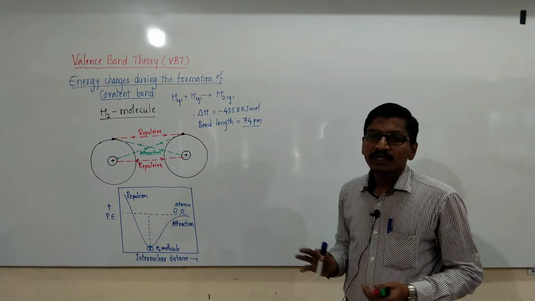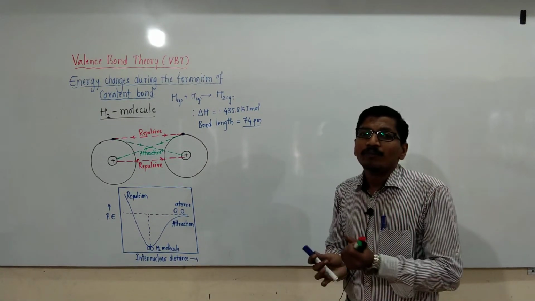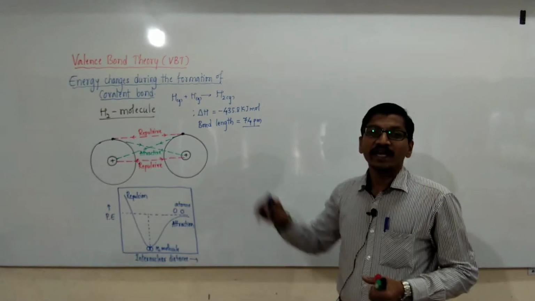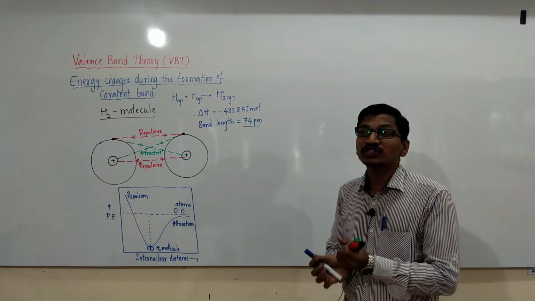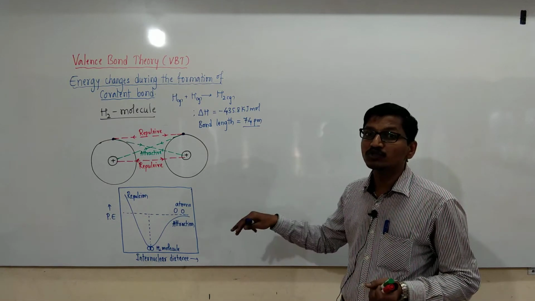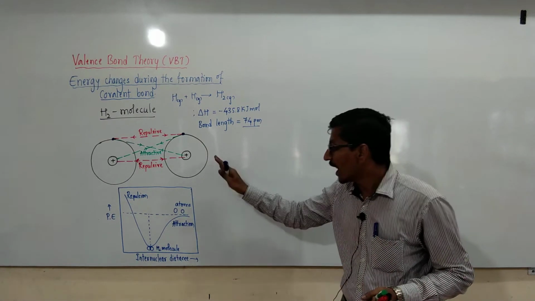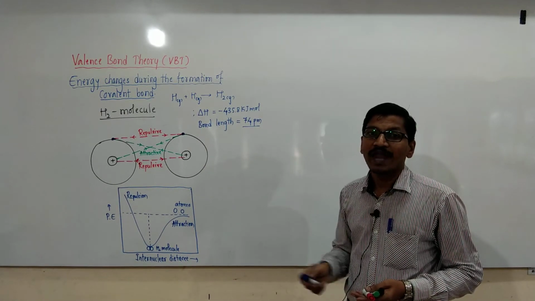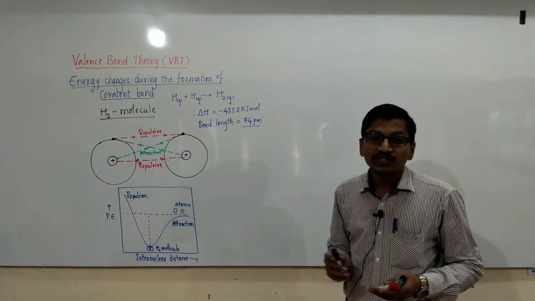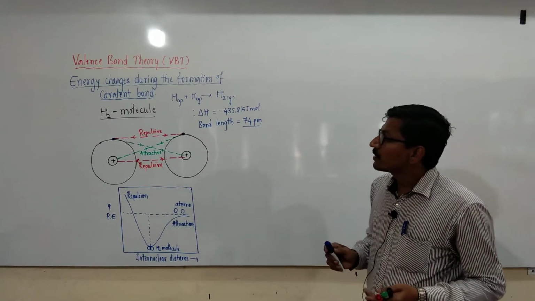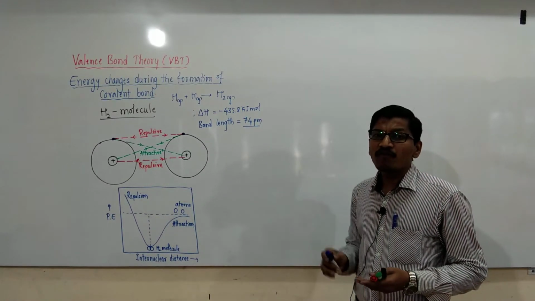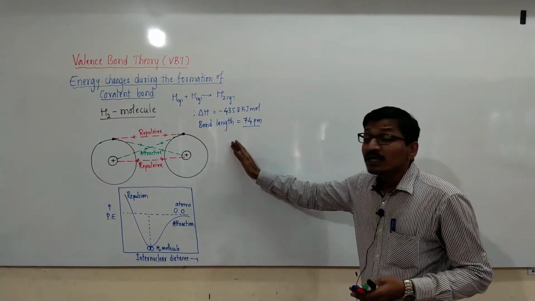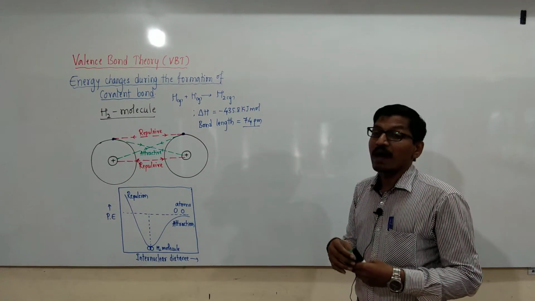In this way all the covalent bonds form by changing the energy. The attractive forces are more predominant than the repulsive force, and the energy is lowered, and bond between two atoms is formed. Like this, the energy changes occur during the formation of any covalent bonding. We explained with H2 molecule as an example.